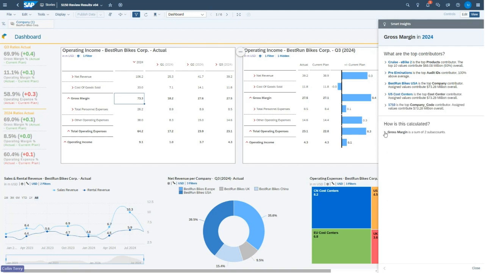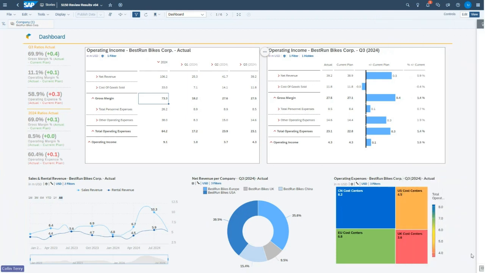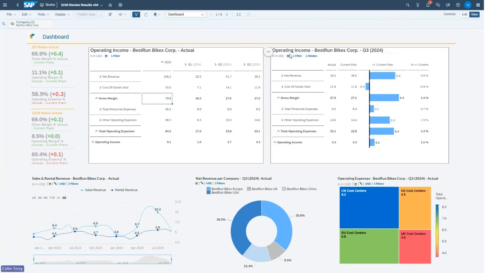I can even click on gross margin to get an analysis of how that figure is made up. So we can see that gross margin is a sum of 2 sub-accounts, the sum of net revenue and cost of goods sold. And so that's all completely built in. I could have clicked on net revenue, got the same analysis automatically generated. Let me close that.